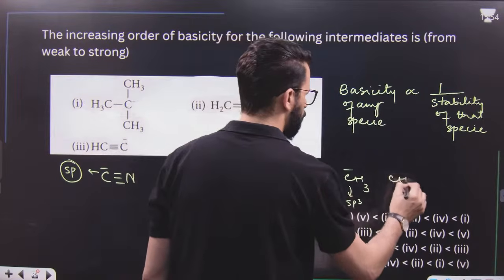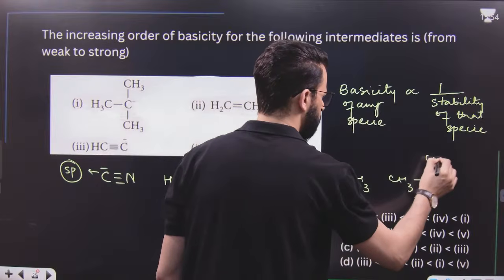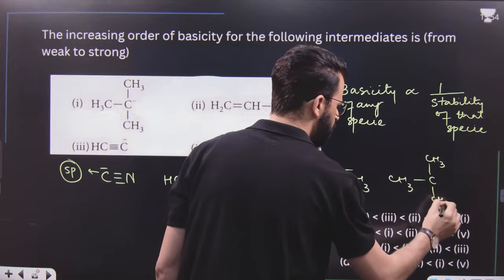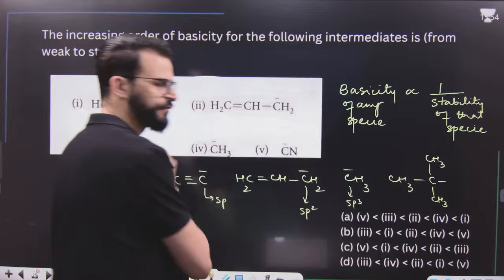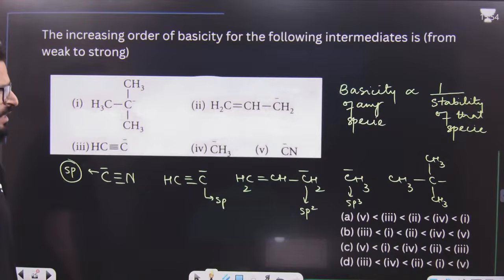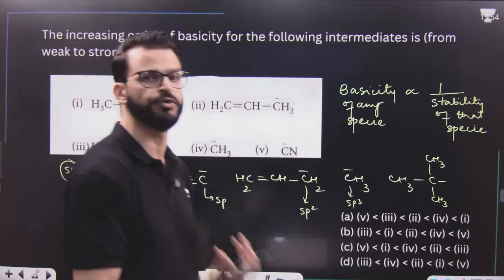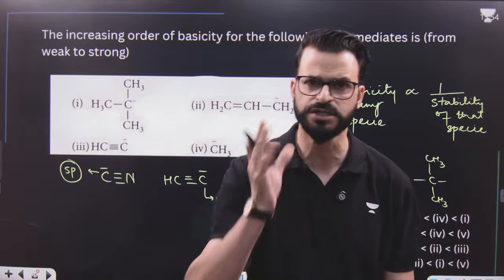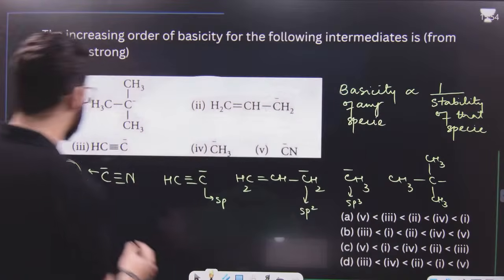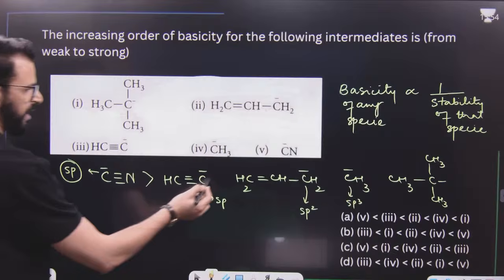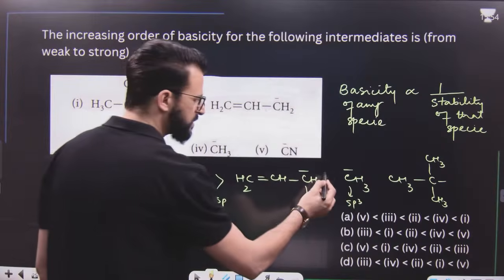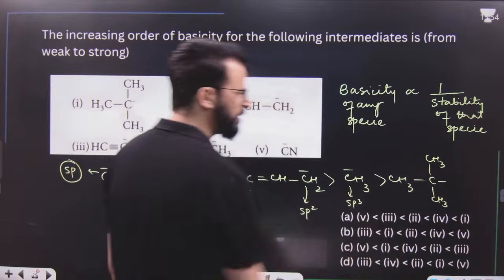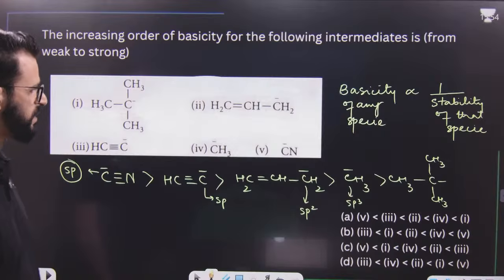This is also sp3 hybridized carbon. We know when negative charge is present on similar types of elements, that element which has more electronegativity, that means more s character, the negative charge on that is more stable. That means this is most stable. After that, it is this. After that, it is this. And finally, it is that. I hope this point is clear.